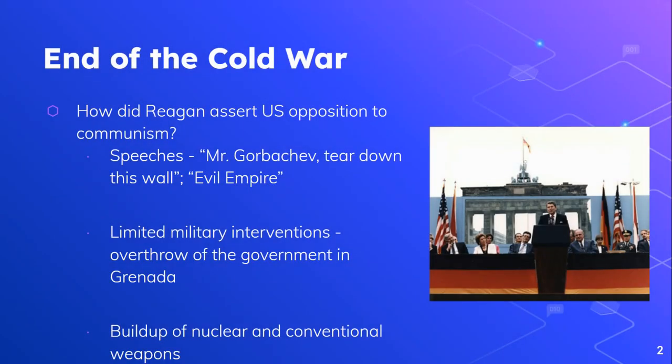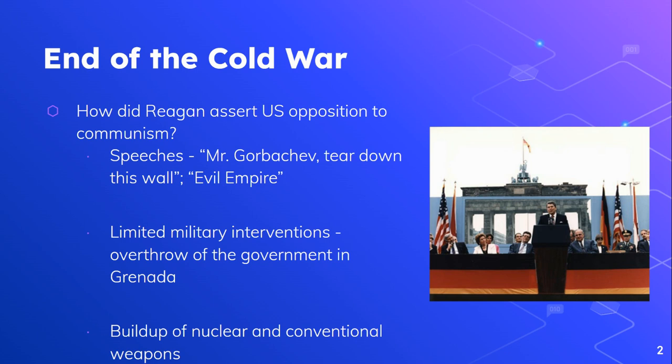The Cold War ends around 1990, 1991, and we need to understand how that happens. One of the main people that does that is US President Ronald Reagan. He gets a lot of credit for that. He is president, if you remember, from 1980 to 1988, and he does a lot to assert the US opposition to communism, to again explain or show why the US is opposed to communism. And he does this in a number of ways that we'll look at.